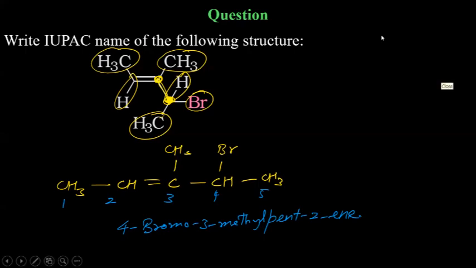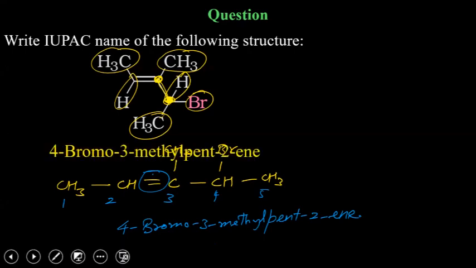Arohi, lowest sum rule is after the functional group. Lowest sum rule is if there is no functional group or the functional group is symmetrical from both sides. First priority will always be given to functional group, and here double bond is a functional group. Clear? If this would have not been there, then yes, the numbering would have started from right side. 4 bromo, 3 methyl, pent 2.